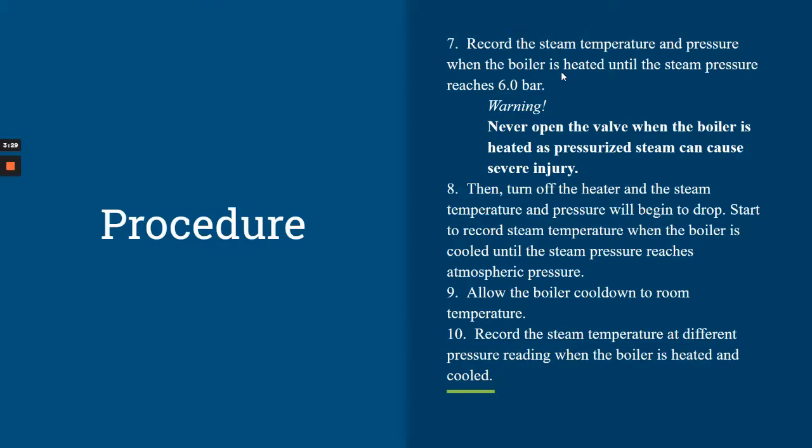Next, record the steam temperature and pressure as the boiler is heated until the steam pressure reaches 6.0 bar. Warning: never open the valve when the boiler is heated, as pressurized steam can cause severe injury. Then turn off the heater, and the steam temperature and pressure will begin to drop. Record the steam temperature as the boiler cools until the steam pressure reaches atmospheric pressure.